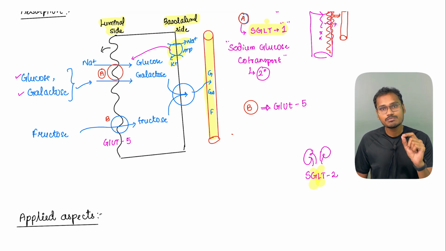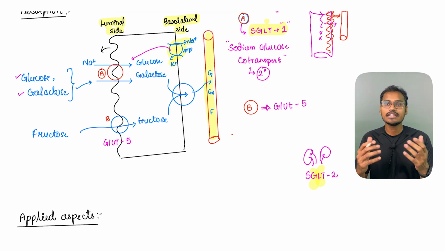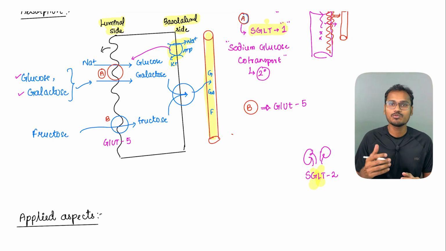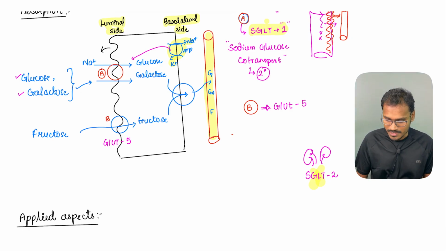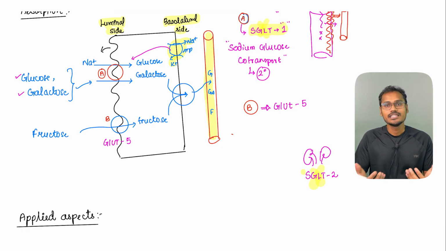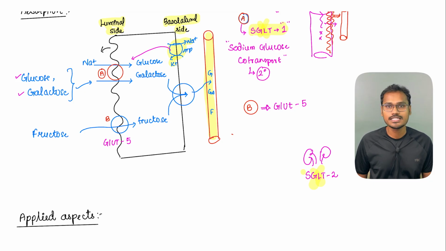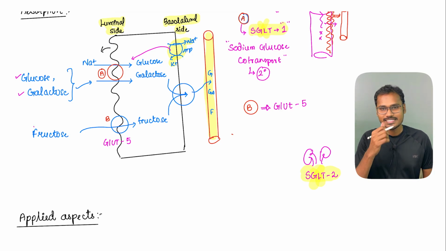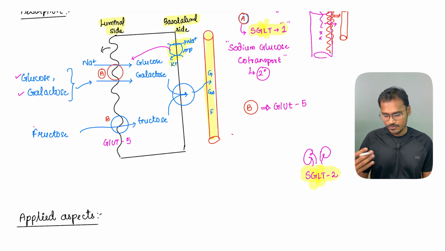But if I just block a blocker, which blocks both SGLT1 and SGLT2, what will happen to the patient? If I block SGLT1 by mistake, the glucose will not enter into the body, and the patient will die out of hypoglycemia. That's why they have designed the drug in such a way that it will block only the SGLT2 in the renal system, and the glucose can be excreted out in the urine. Okay. So, for a first year, it's a little bit more information, but in future, you will apply all these things.